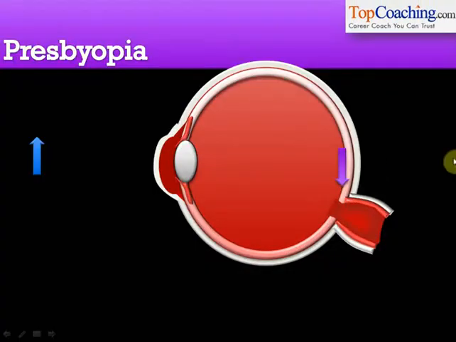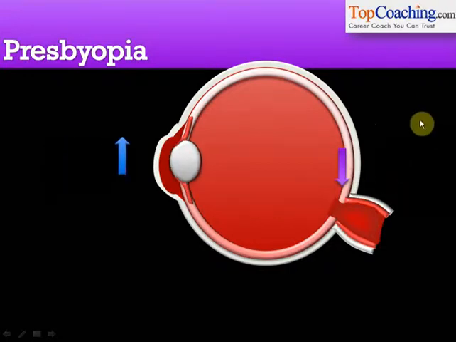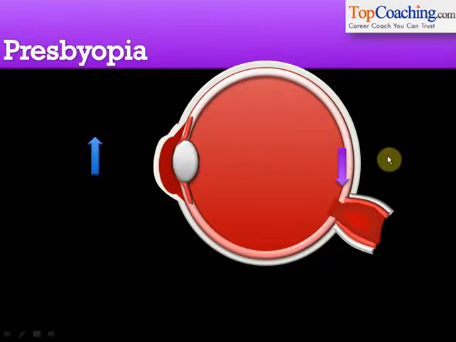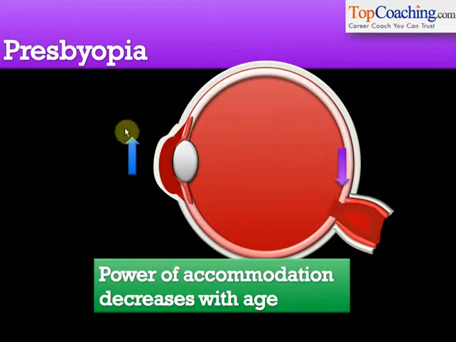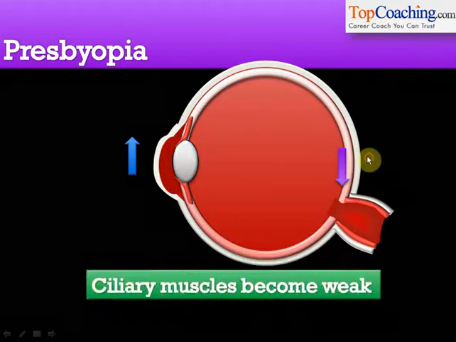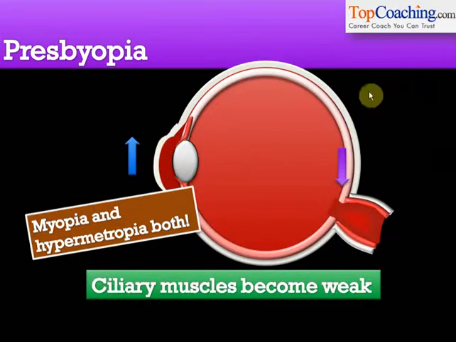After learning about these defects, we learnt about presbyopia. Presbyopia happens when the ciliary muscles weaken and the lens cannot become thicker and the lens cannot become thinner either. So this happens in old age. The power of accommodation of the lens is its power to become thicker or thinner so that the image is formed on the retina. This power of accommodation decreases in presbyopia. The ciliary muscles become weak.